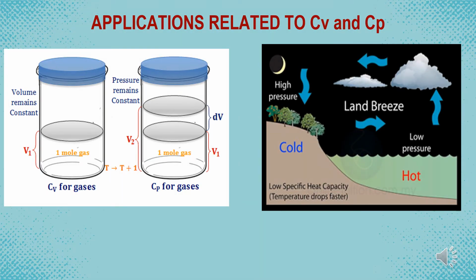Here are the applications related to Cv and Cp. In the first diagram, the container contains 1 mole of gas where the volume remains constant with unknown temperature. In the second diagram, the container contains the same 1 mole of gas, with 2 layers of different unknown volume, V1 and V2. The difference between the 2 volumes is known as dV, where the pressure is constant. The second example is about land breeze. Land breeze is a cyclic process where the low pressure rises up and high pressure goes down. A cold surface has low specific heat capacity, where the temperature decreases.